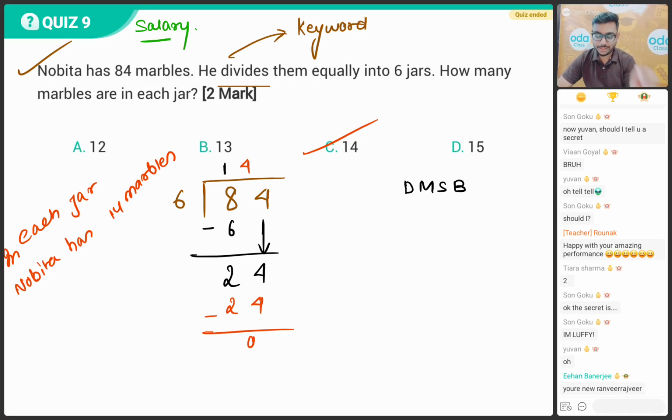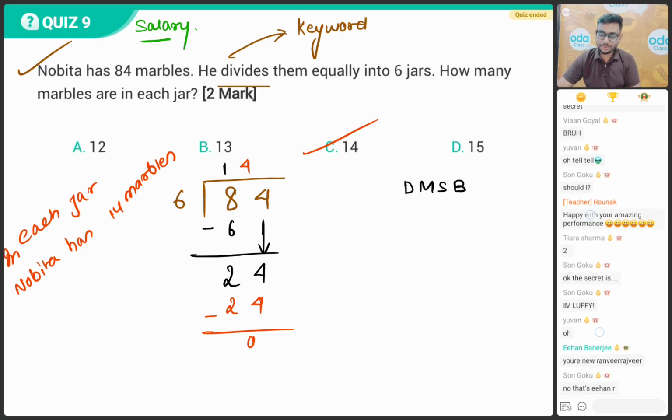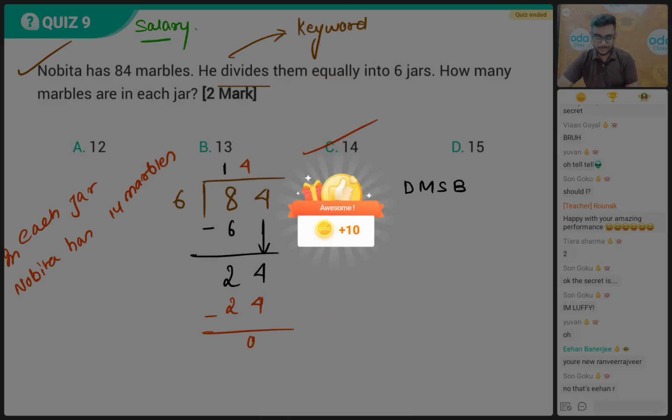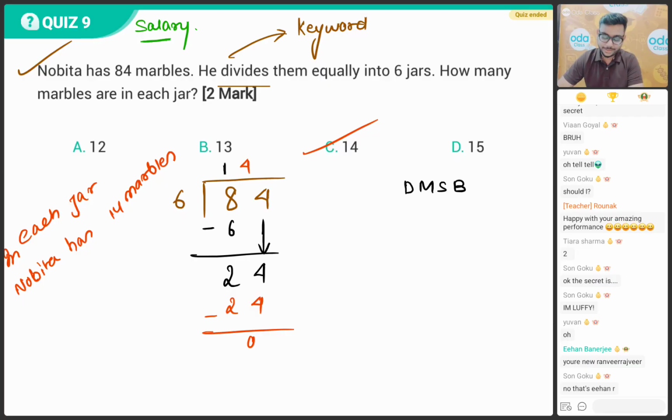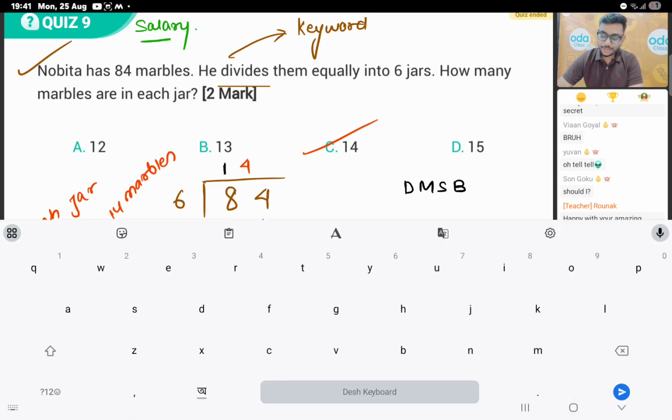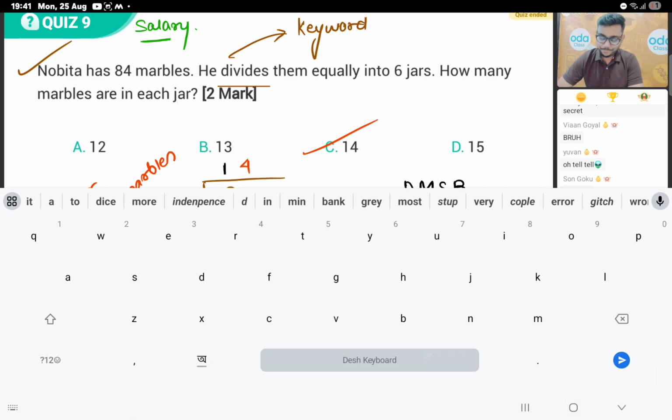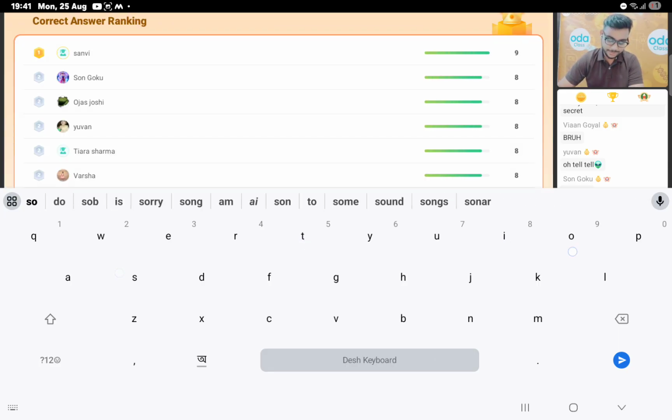Now, everybody just tap on your screen and quickly get your coins. Everybody fast, because you all are doing really good and amazing in the class, bacho. Very good performance from everybody. That's really great. Are you all really enjoying the class with Ronak sir? Yes. Very good, my dear students.